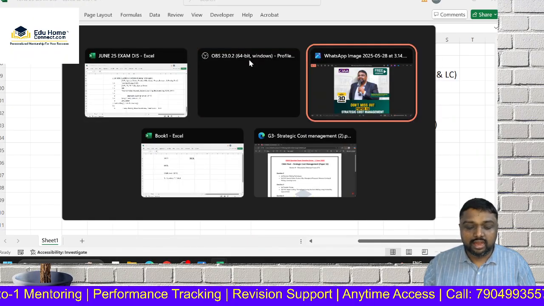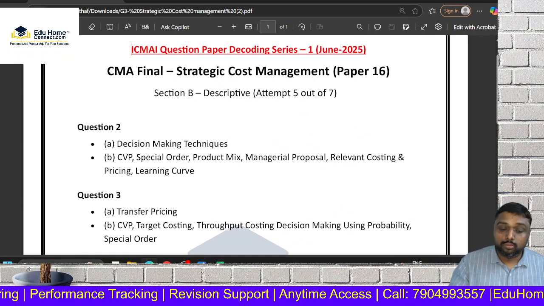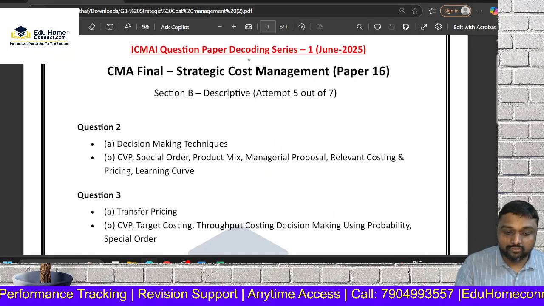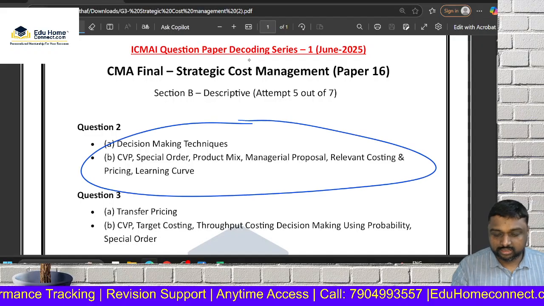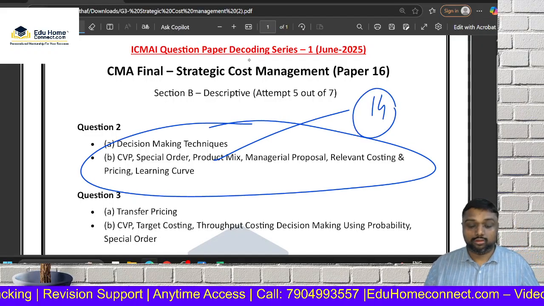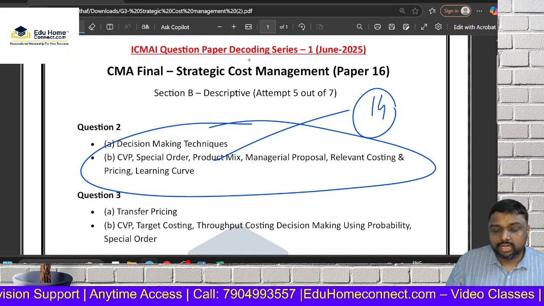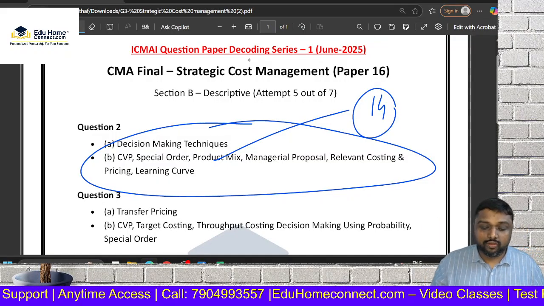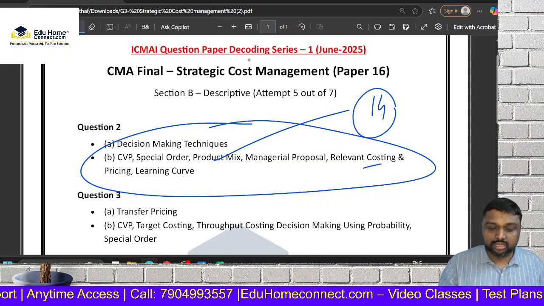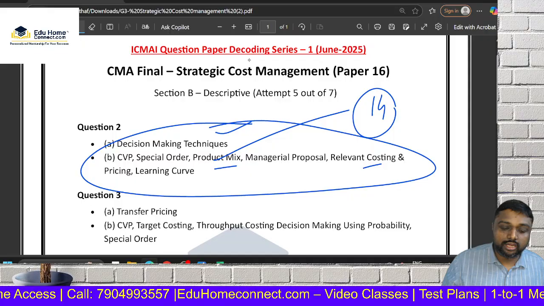See, this is the exam pattern of your exam, friends. Your question number two, both A and B, will come from decision making techniques. In this area, they are coming with a 40-mark question. That is directly a 14-mark question, question number 2A, from either of the areas. Sometimes it is coming relevant costing, sometimes decision making technique, sometimes product mix decision. So it can come anything.